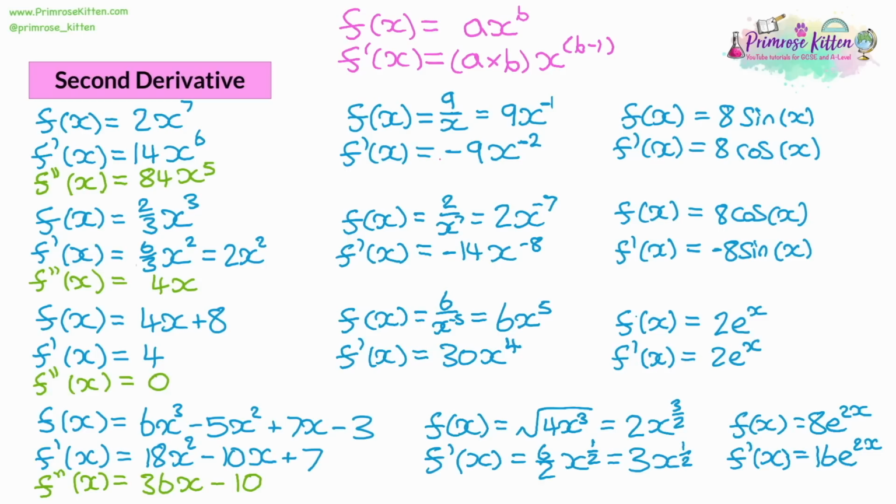What's happened is we've got 4 terms in our original question, we've got 3 terms in our first derivative, and 2 terms in our second derivative. Each time we differentiate, we lose our whole number term, so the total number of terms goes down by 1.